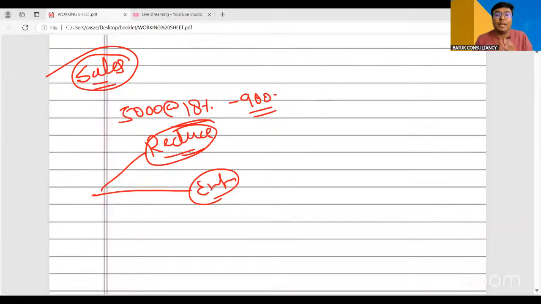Suppose I have made a supply of 5,000 rupees at the rate of 18%, and I have provided one specific discount, or there may be chances of certain rate differences, certain margin money. Okay, in that case, there may be a reduction in the outward supply, and there may be enhancement due to rate revision.